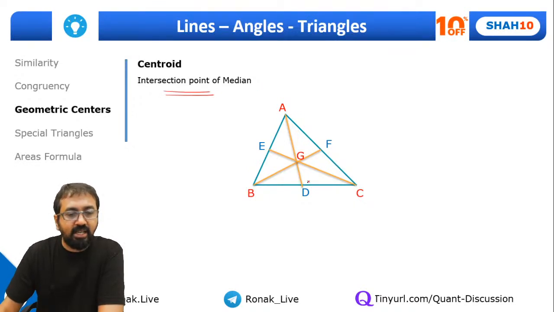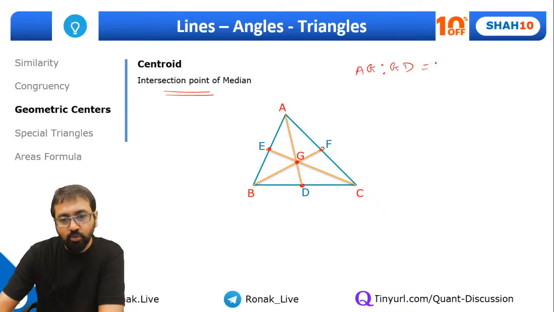So centroid is the intersection point of medians, right? So what is a median? If I find the midpoints of the three sides, let's call them D, E, F, and I connect the vertex to the midpoint, the line joining the vertex to the midpoint is called a median, and they intersect over here, and this point is called the centroid. Now remember one thing, the centroid divides the median in the ratio 2:1. So AG to GD will be 2:1. Same way BG to GF will also be 2:1, and so on and so forth.